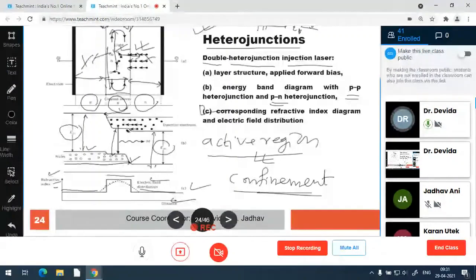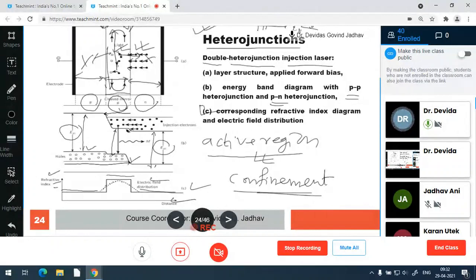This is the conversion of electrical energy to photon energy. Electrical energy is taken by the atoms to go to the higher energy level, and when they come from the higher energy level to the lower energy level, they emit the photon. So electrical energy is converted into photon energy, that is optical energy. So the source is an electrical to optical converting device, a transducer.